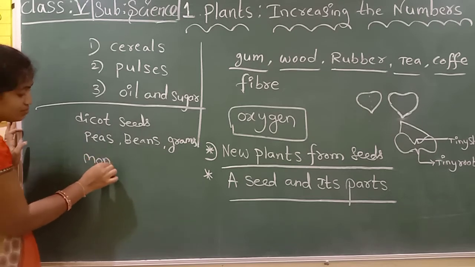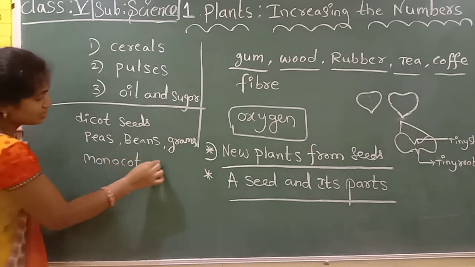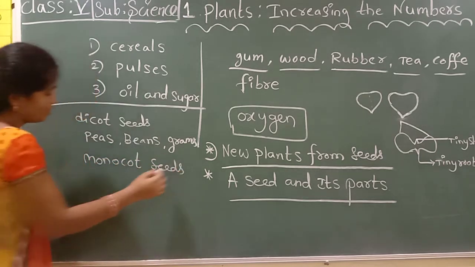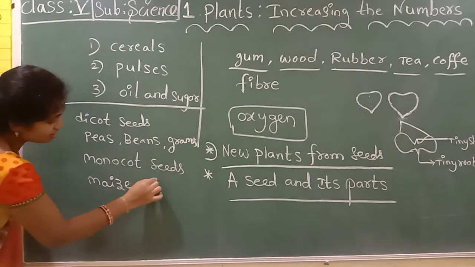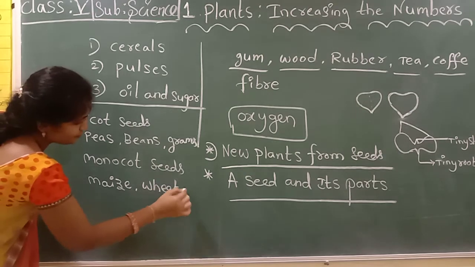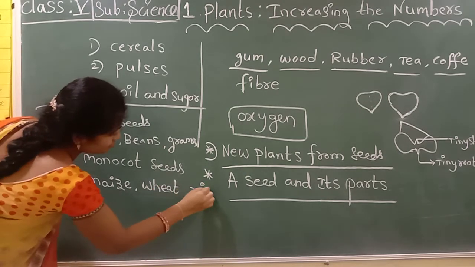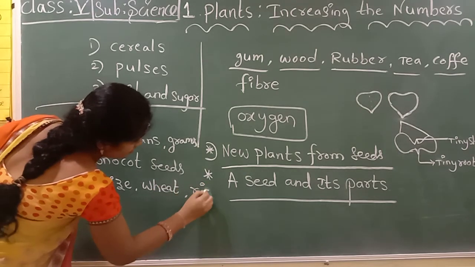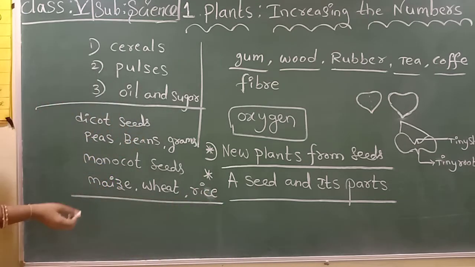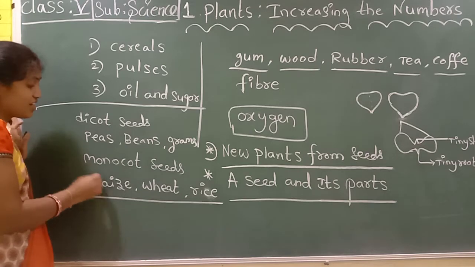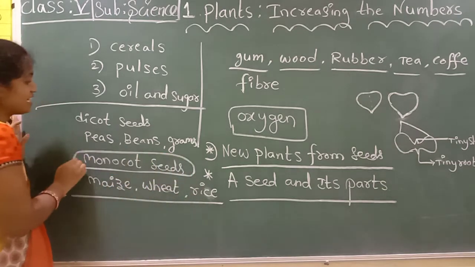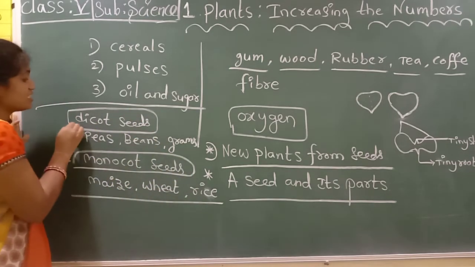Monocot seeds are maize, wheat and rice. They have only one seed leaf. That's why we say monocot seeds, and those with two are dicot seeds.